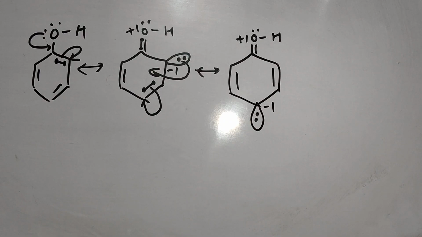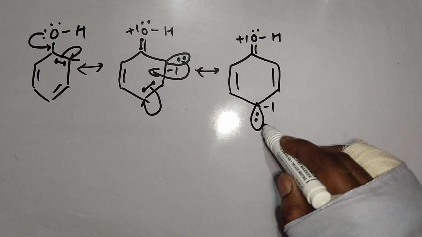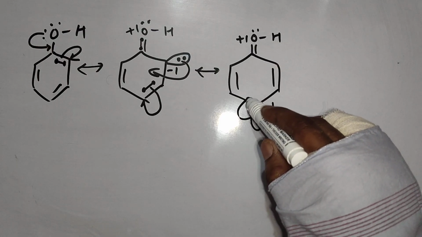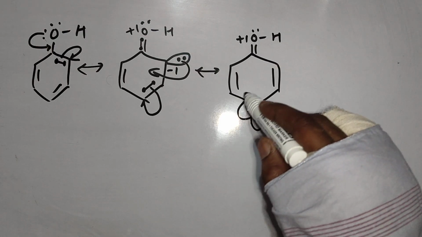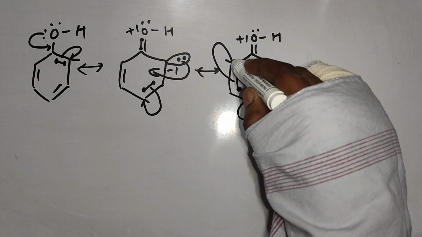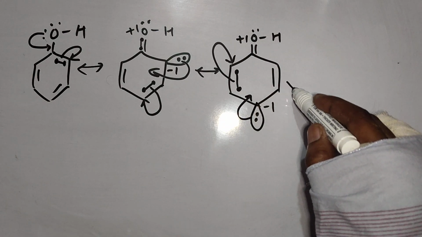Next structure will be this. Pi bond will generate here and lone pairs will come on this carbon. Now next, again these lone pairs will be shifted here for bond formation and pi electrons will move to next carbon like this.